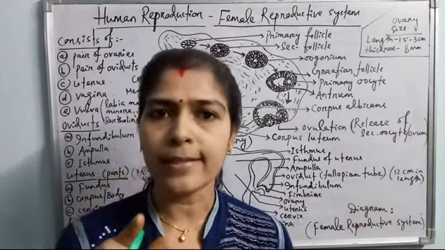Okay, so in the oviduct, when sperm reaches near the secondary oocyte, it undergoes the second meiosis, or meiosis 2, to form the enlarged cell, that is ovum, and a second polar body which degenerates.